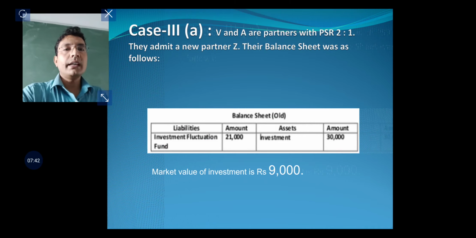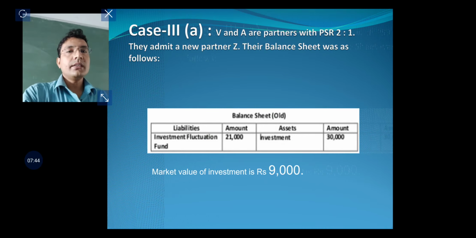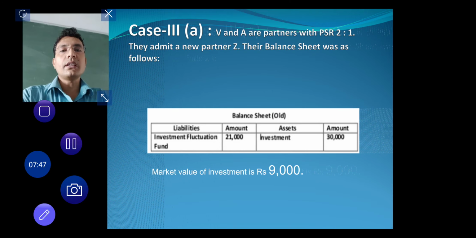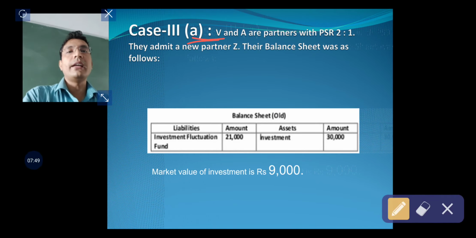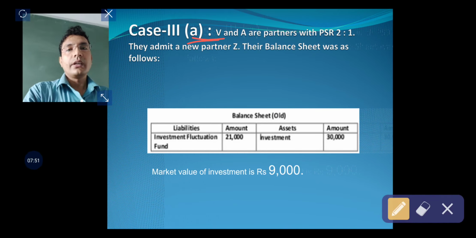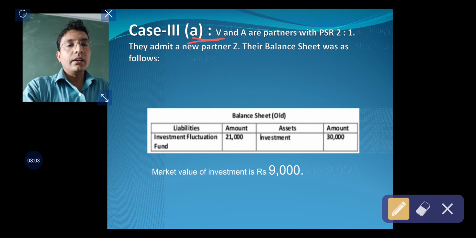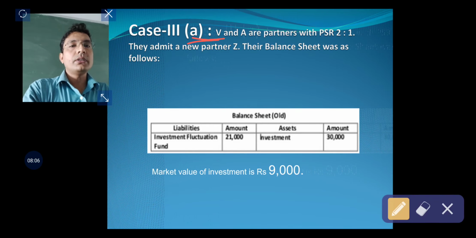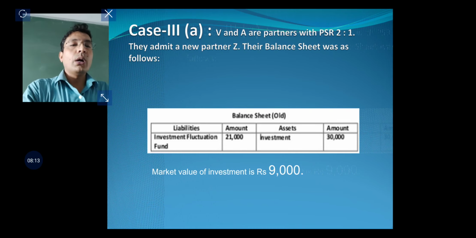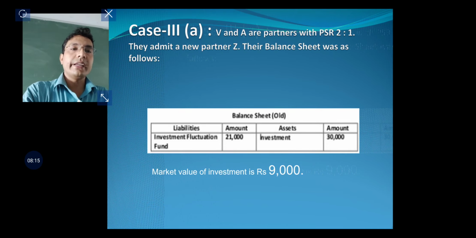Now after that, we shall discuss the three cases which are related with the fall in value of investment. There are three cases that are to be discussed which will be related with fall in the value of investment, and therefore in every case you will understand the logic behind the investment fluctuation fund. So in the next video I will discuss those three cases also.